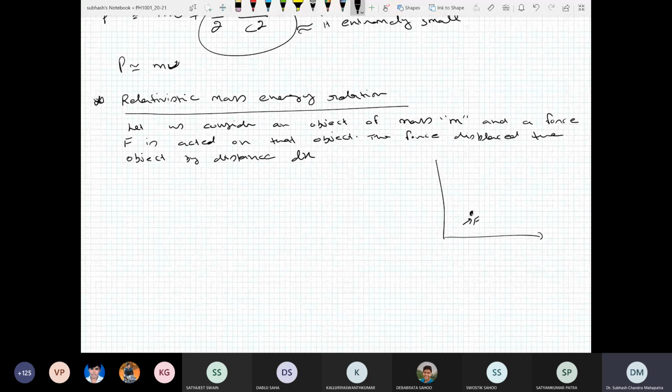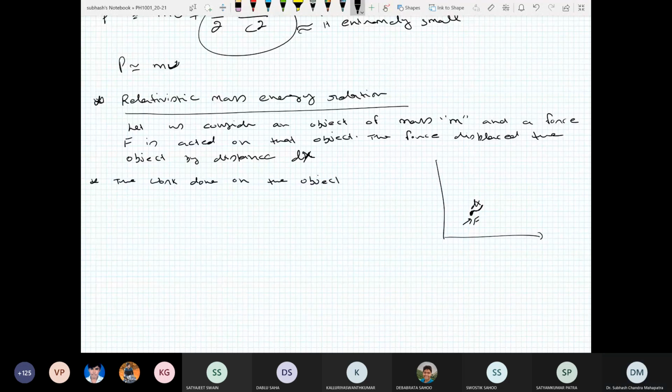Suppose the object is at rest, and the force displaces the object by some distance dx. If no other force acts on the system and the object starts from rest, then the work done on the object becomes its kinetic energy. Am I right?